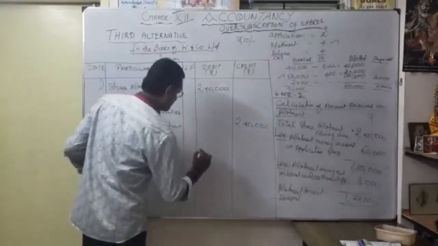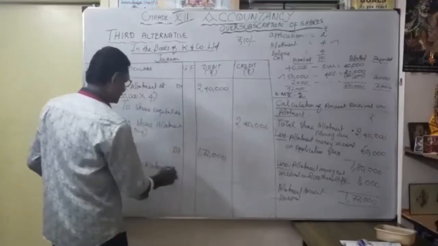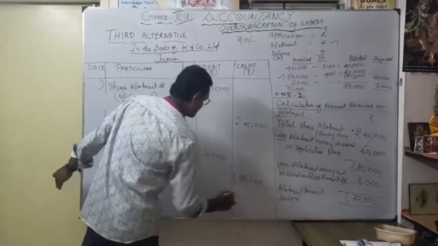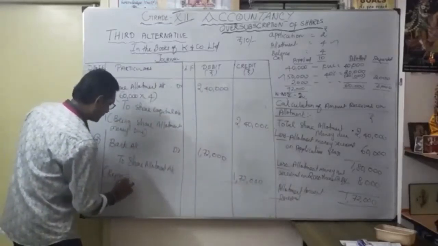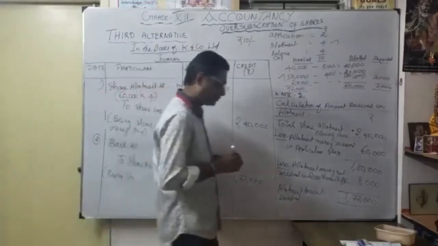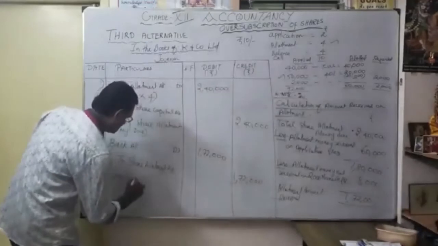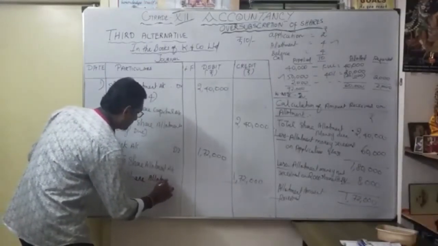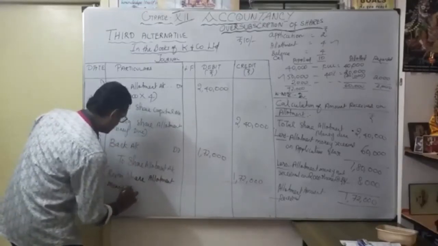Bank account debit 1,72,000 to share allotment account 1,72,000. Narration being share allotment money received.